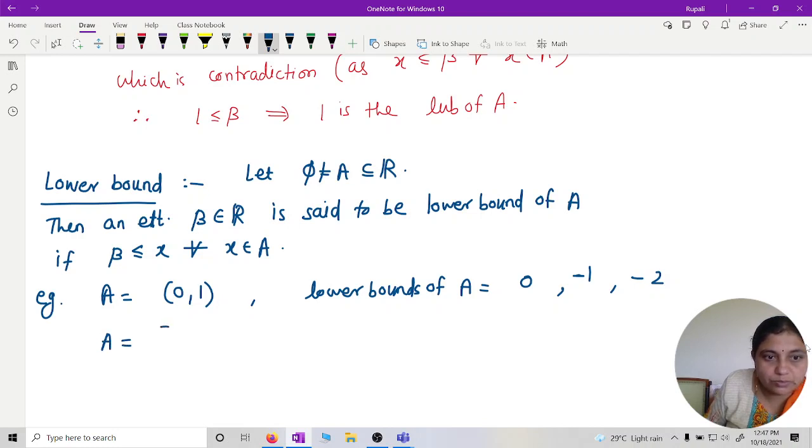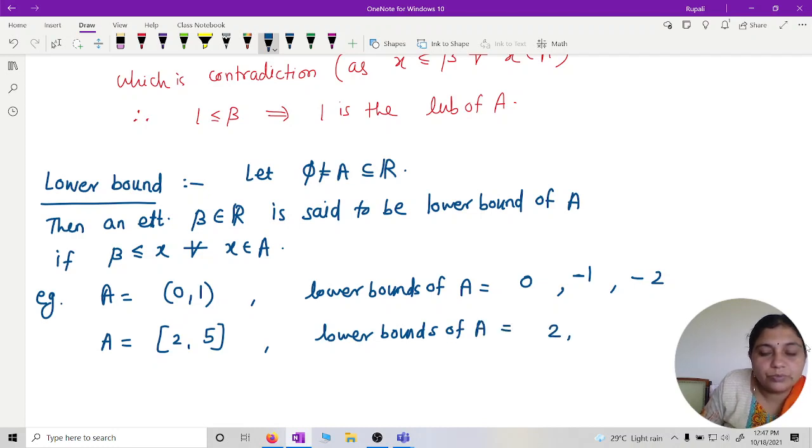If A is equal to [2, 5], then what are the lower bounds? 2, 1, 0, -1, and many. Okay, infinitely many again.